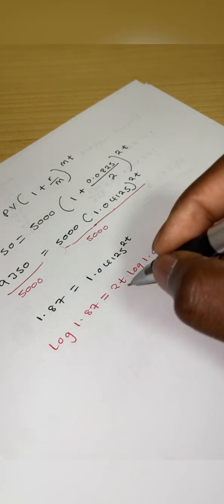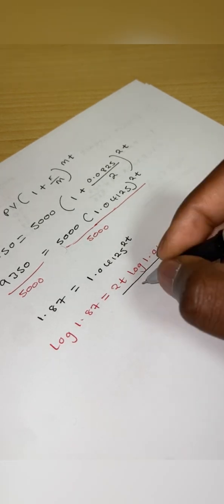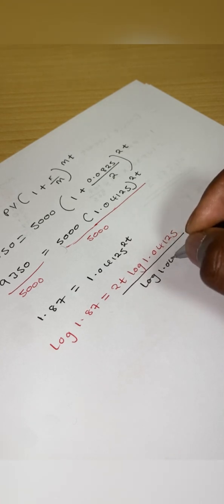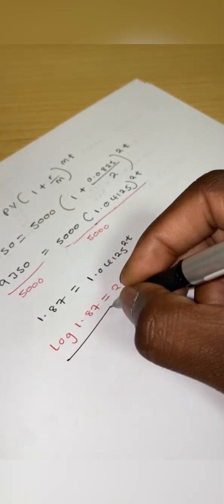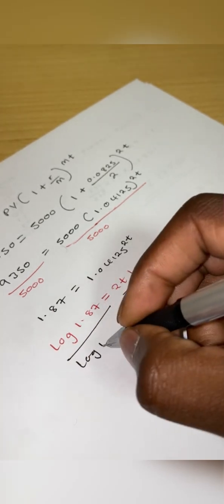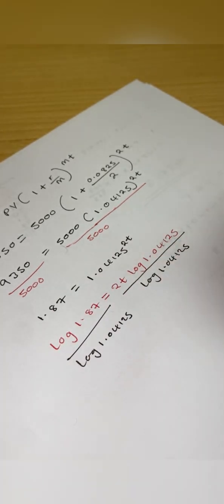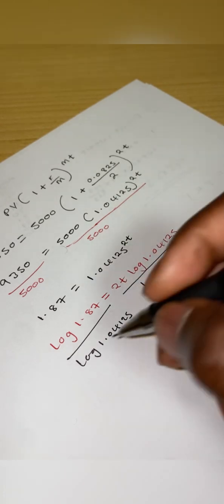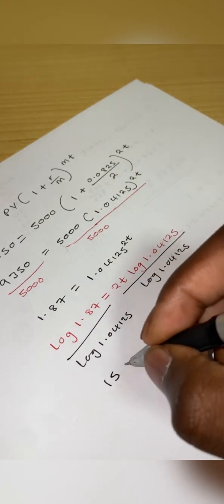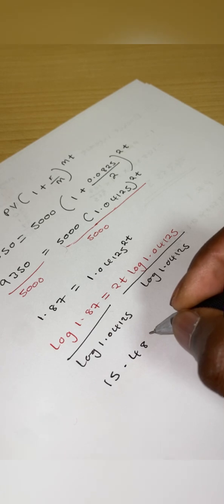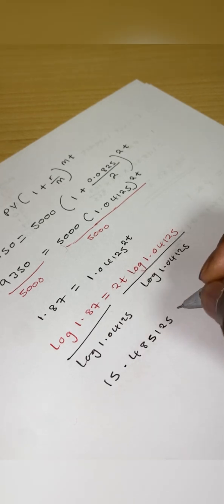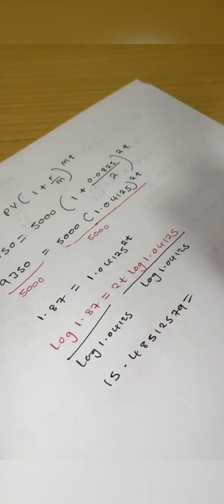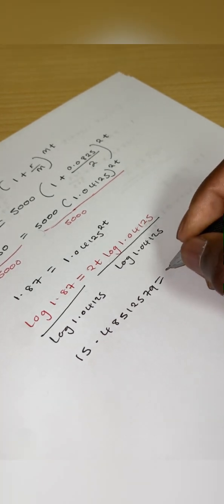So after we do that, since what we are trying to do is to come up with the value of t, we can divide both sides by log 1.04125. Even here we do the same, log 1.04125. So when I divide this side, it's giving me 15.48512579 is equal to, then this side the 2t is going to remain alone.